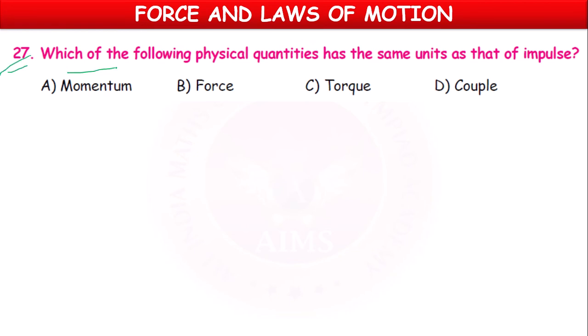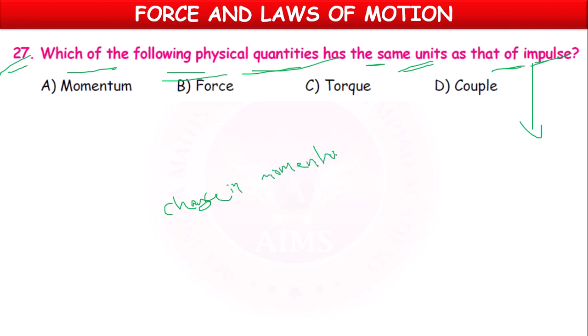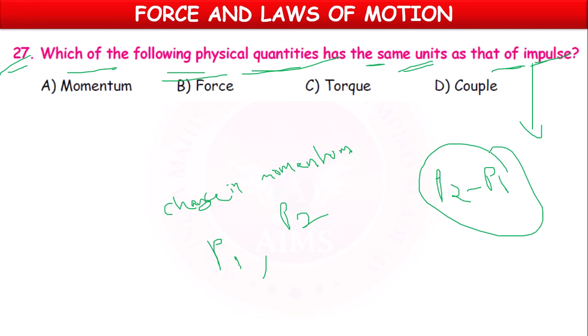27th. Which of the following physical quantities has the same units as that of impulse? So impulse means change in momentum. Change in momentum is called impulse. So if the beginning momentum is P1 and the final momentum is P2, then P2 minus P1 is called impulse. So it will have the same units as momentum. So option A is correct.